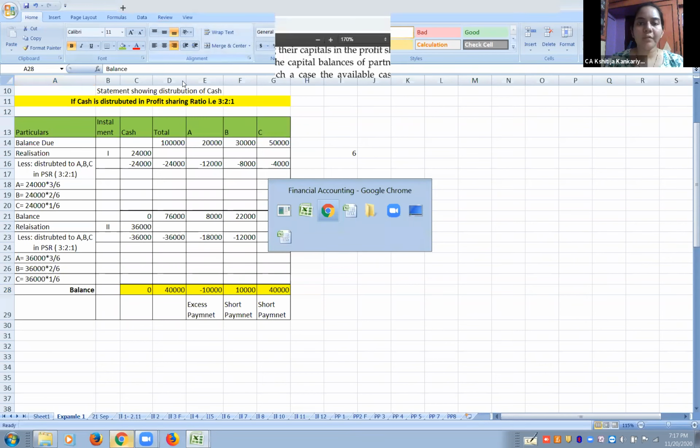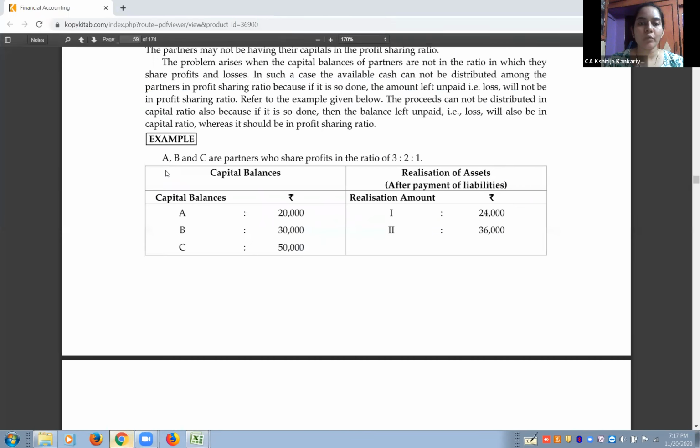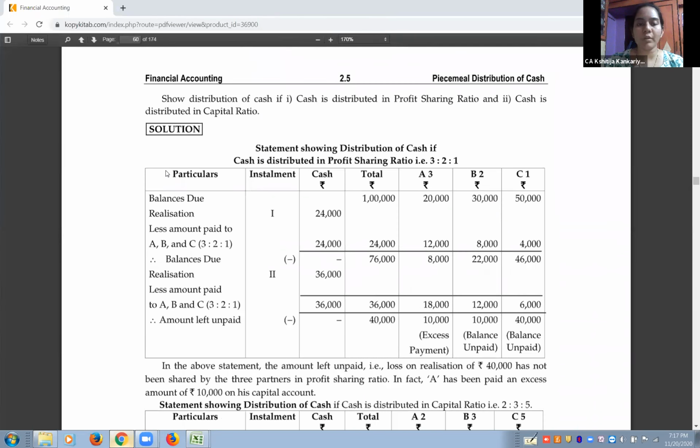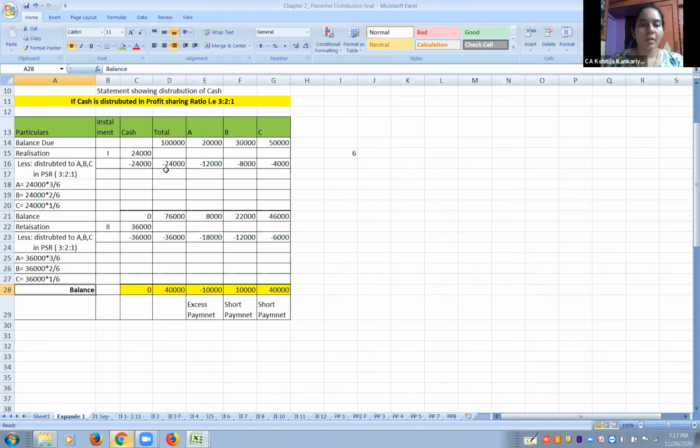Now whatever assets we could sell, we could only fetch two installments of total worth rupees 60,000. Okay. So now what is going to happen? This is the amount. It will show the amount which is unpaid or paid in excess. So let's not call this a balance because this is final realization. Okay. So what happened? Total 20,000 has to be paid. Out of that we paid 12 and we paid 18.